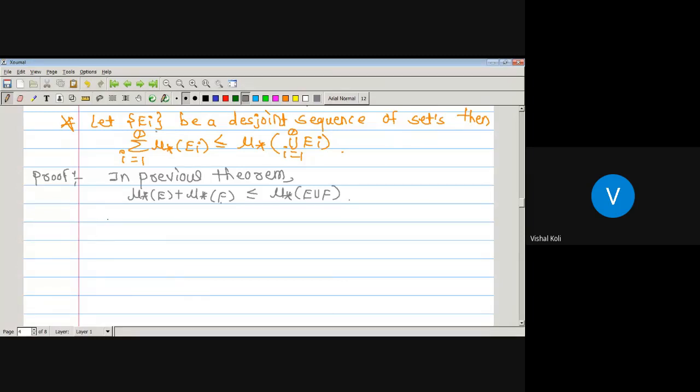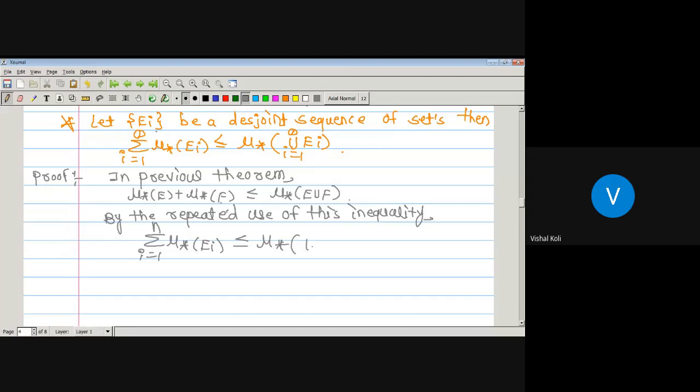Then by the repeated use of this inequality, in some finite number of steps, summation over i running from 1 to n inner measure of Ei is less than or equal to inner measure of union over i running from 1 to n Ei.